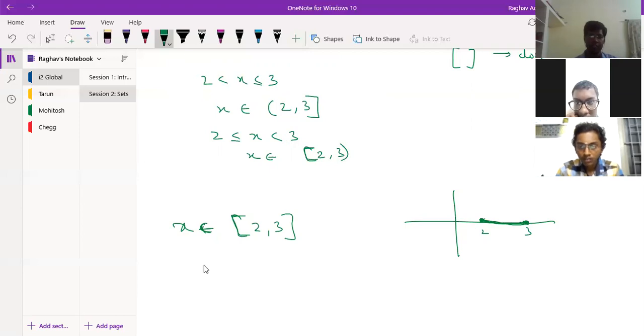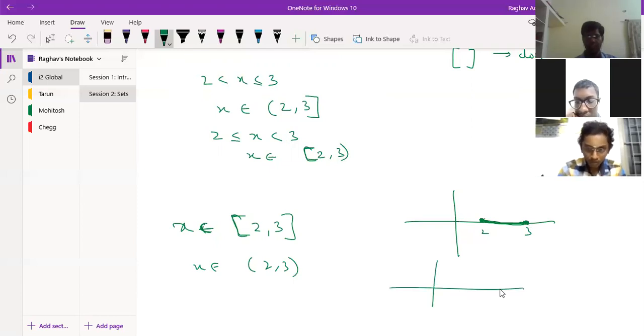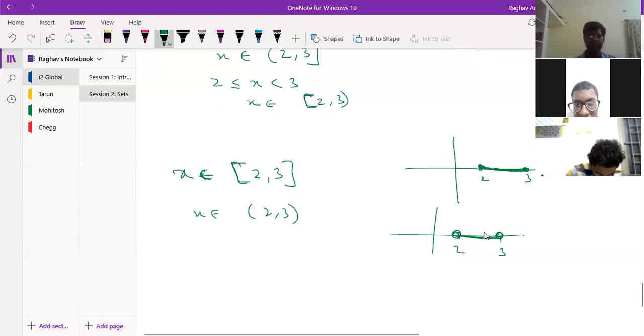Suppose I have x belongs to 2 and 3, open. Then I will tell that between 2 and 3 all the numbers are there, but 2 is not there, so I put a bubble, and 3 is not there, again I put a bubble. So to mention that this particular number is not there, I put a bubble, and here I am putting a thick dot to emphasize that that particular number is there.